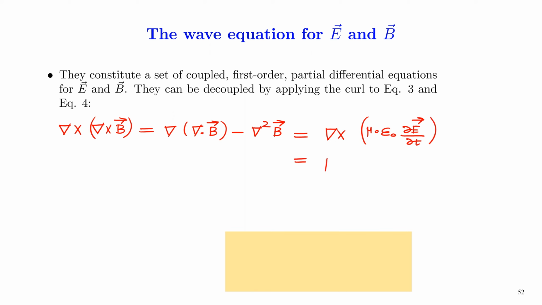This is again equal to mu 0 epsilon 0 dou over dou t of del cross E, and this from Faraday's law is mu 0 epsilon 0 dou over dou t of negative dou B over dou t.